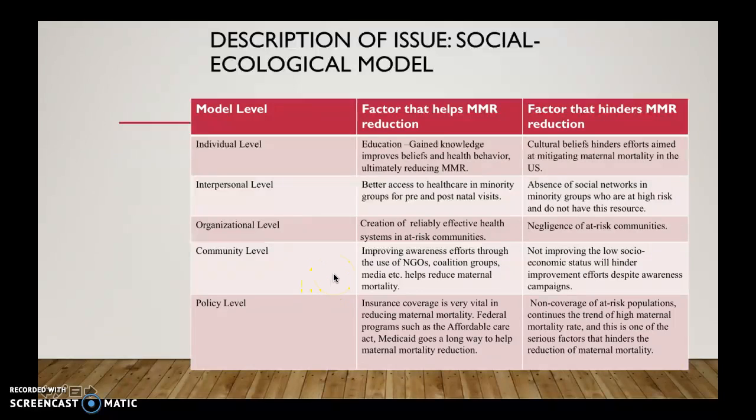At the community level, we look at improving awareness efforts through the use of NGOs, coalition groups, media, etc. This helps reduce maternal mortality. On the other hand, not improving the low SES issue will hinder improvement efforts despite awareness campaigns. On the policy level, insurance coverage is very vital.